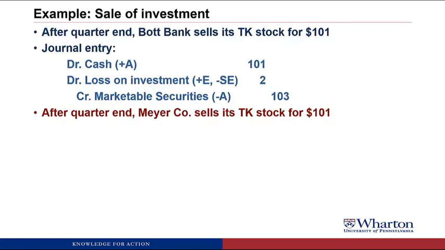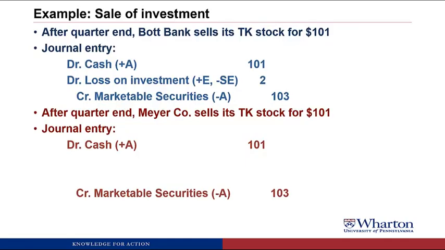Now, this seems sort of strange because they did available for sale, which meant their intent was to hold it for the medium or long term. But even if that's your intent, you're always allowed to change your mind. So if Meyer eventually decides they need to sell the stock now to get the cash, it's okay to do that even though they chose AFS. It's based on your original intent, but you can change your mind if you need the cash to fund some kind of project. So anyway, Meyer also gets 101 cash, and they also remove the marketable securities balance of 103.